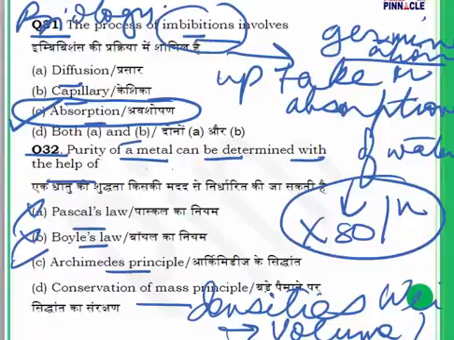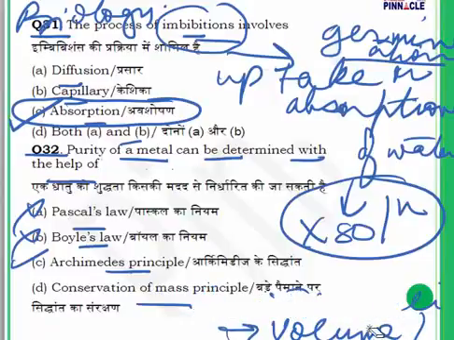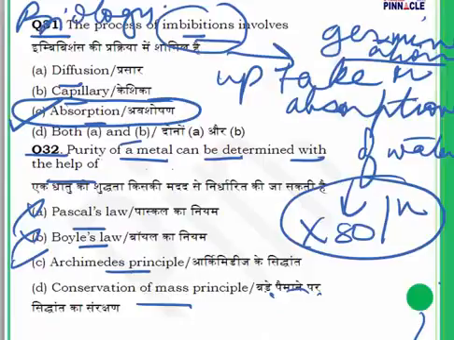Different metals will have different densities, and due to this they have different volumes and different weights. So a pure metal is going to have a different density, and once there are impurities in it, the density is going to change. So what are we going to do? We are going to put the pure metal in water, and then we are going to see the amount of fluid that it has displaced, the volume of the liquid. And similarly, we are going to take one with impurities.